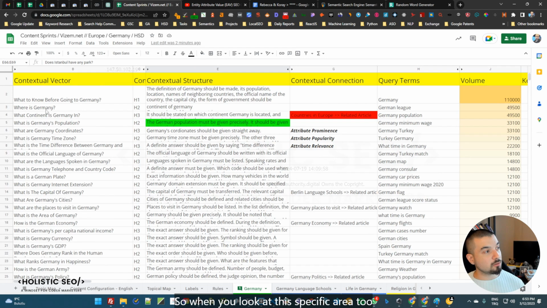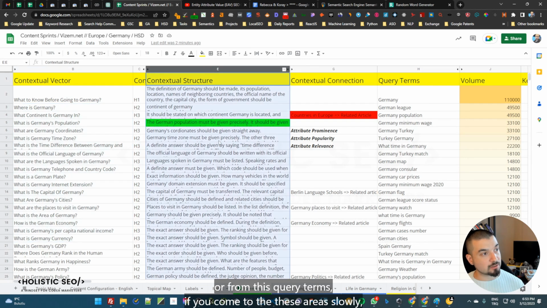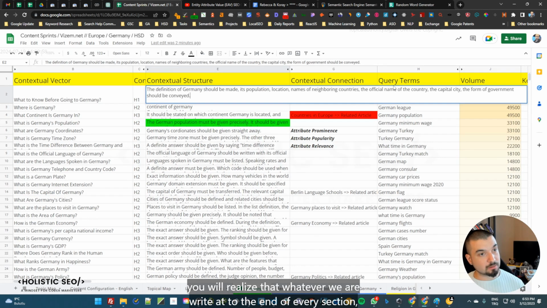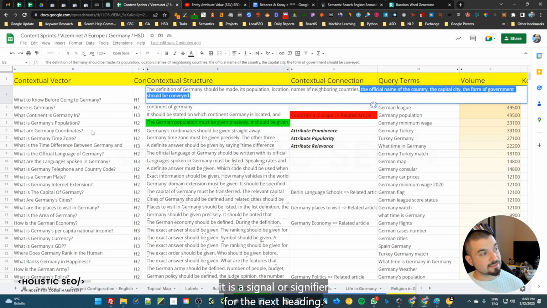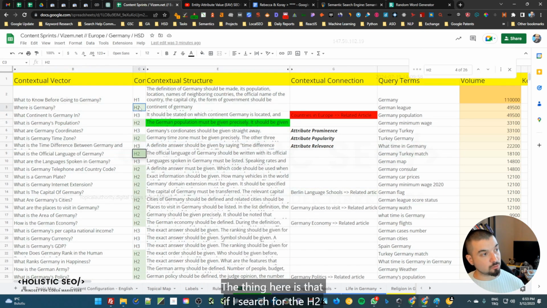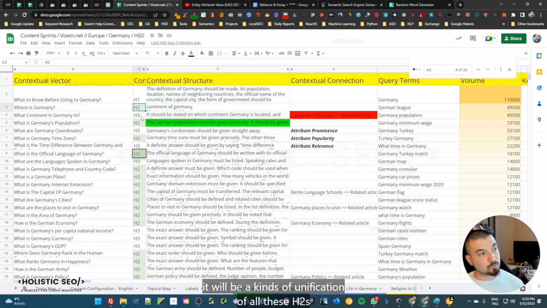So when you look at this specific area, for defining Germany, for instance, if you come from this question section or from these query terms to this area slowly, you will realize that whatever we write at the end of every section is a signal or signifier for the next heading. If I search for the H2, whatever we write in the H1 area will be a kind of unification of all these H2s.